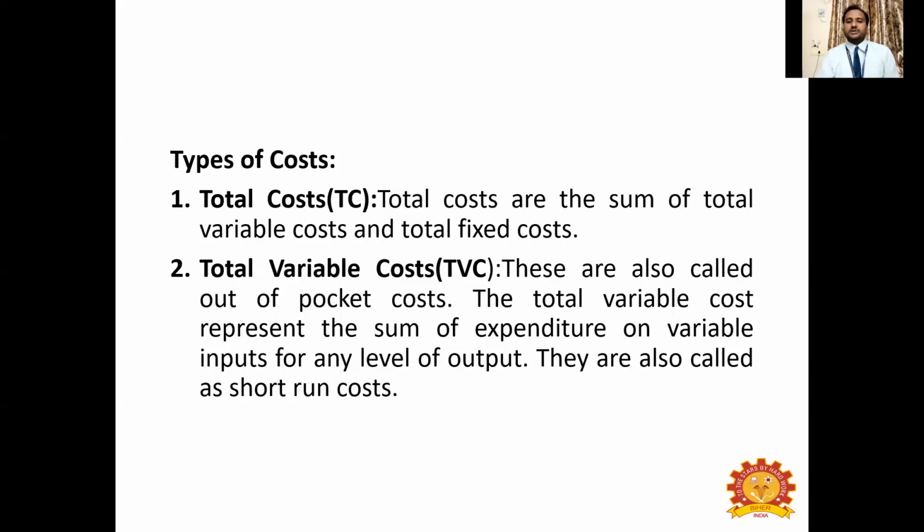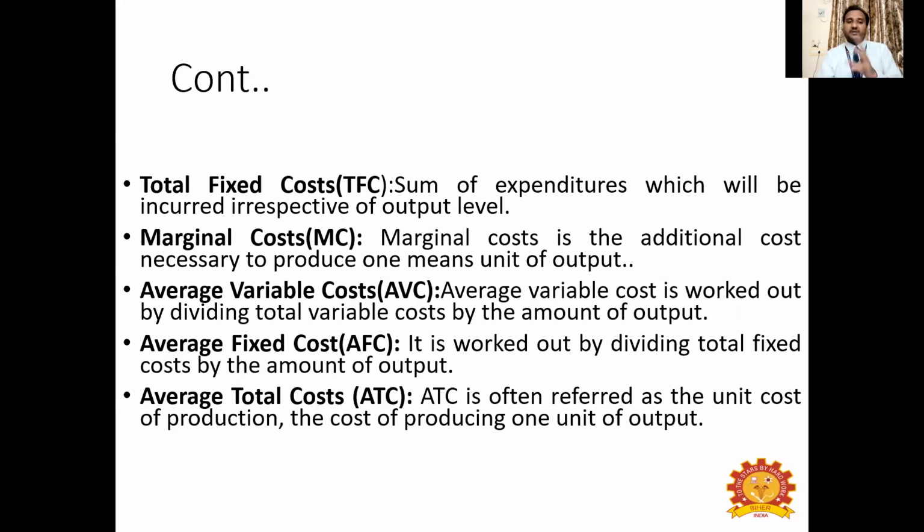And total variable cost, as I told you, is called out-of-pocket cost. Every time you have to spend some money out of your pocket. And it is the sum of expenditure on variable inputs for any level of output. In short run, you keep on changing this level. When you want to produce more, you will incur more money for variable cost. When you want to produce less, you will incur less for variable cost. So in short run, it keeps on changing. That is why it varies, this variable cost. So total fixed cost is the sum of expenditures which you incur irrespective of the output level. Even when you don't produce also, you will spend some money. That money is called fixed cost.